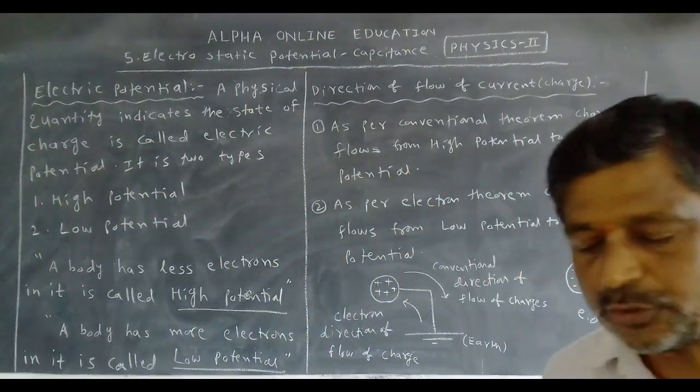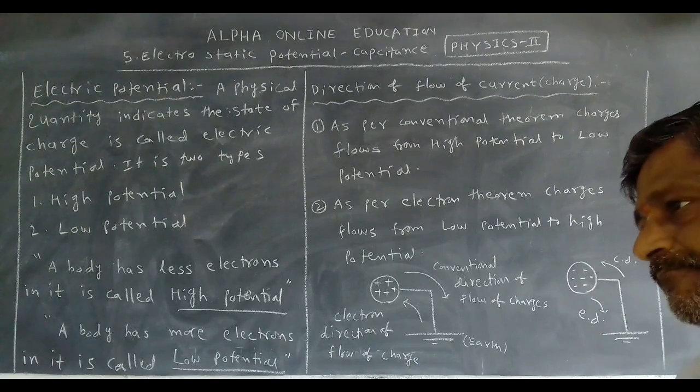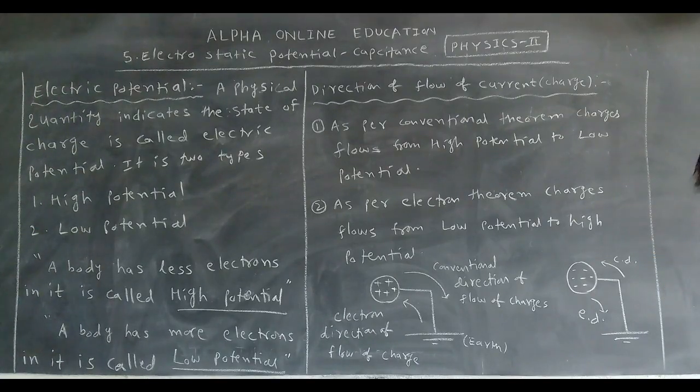For that we have two theorems. One is the conventional theorem, another one is the electron theorem. To explain the direction of flow of current or the charges, we have these two theorems. Now, what is the first one?